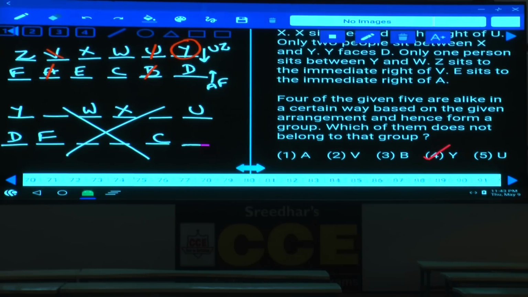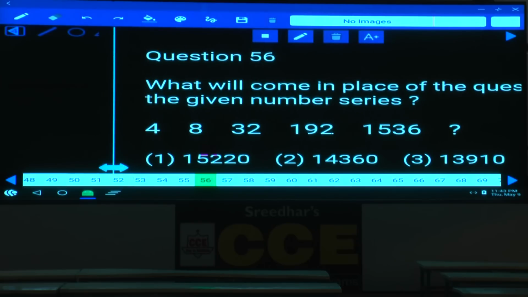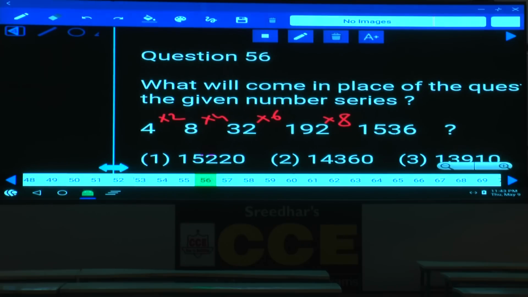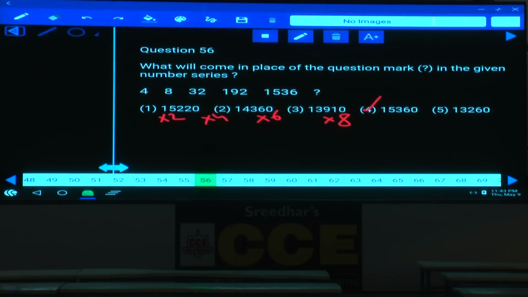Then 56 to 60, number series. Now what will come next? The question is about finding the next number in the series. The numbers are increasing at a very fast rate, so it must be multiplication: into 2, into 4, next into 6, into 8, into 10. The answer is 15360, choice 4. Each of the numbers is multiplied by even numbers 2, 4, 6, 8, 10.